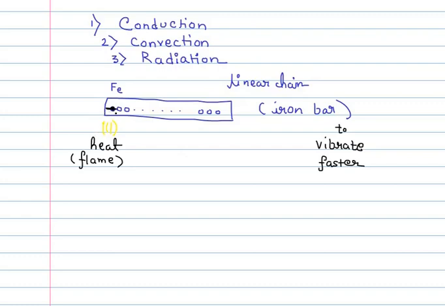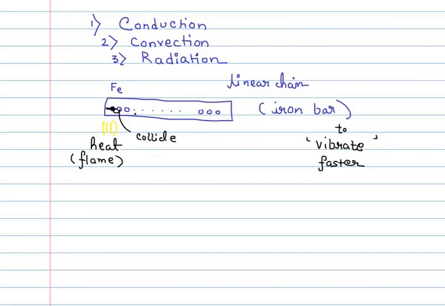And in the process it will collide with this adjacent molecule. In the process of collision, because it is already vibrating, this first molecule which absorbed the heat from the source will transfer a significant portion of that heat to this adjacent molecule.